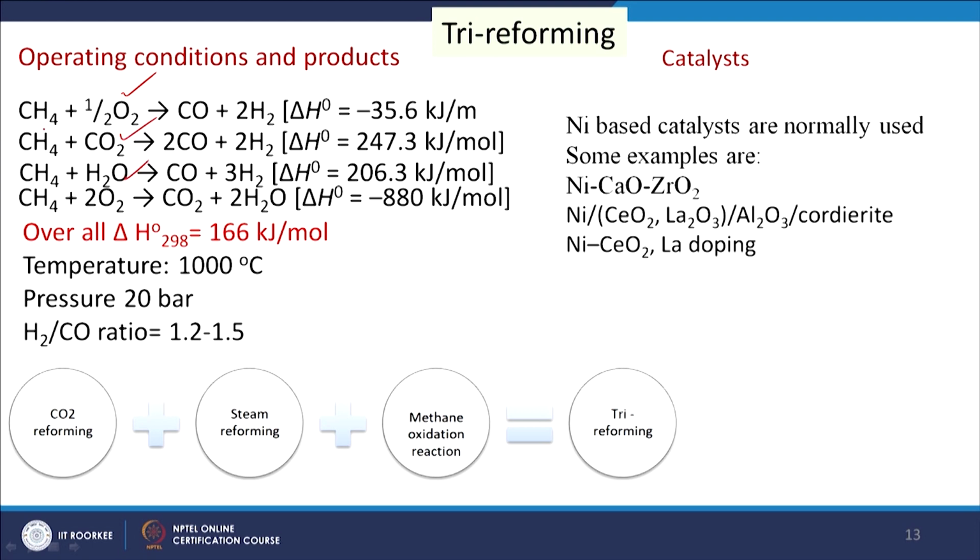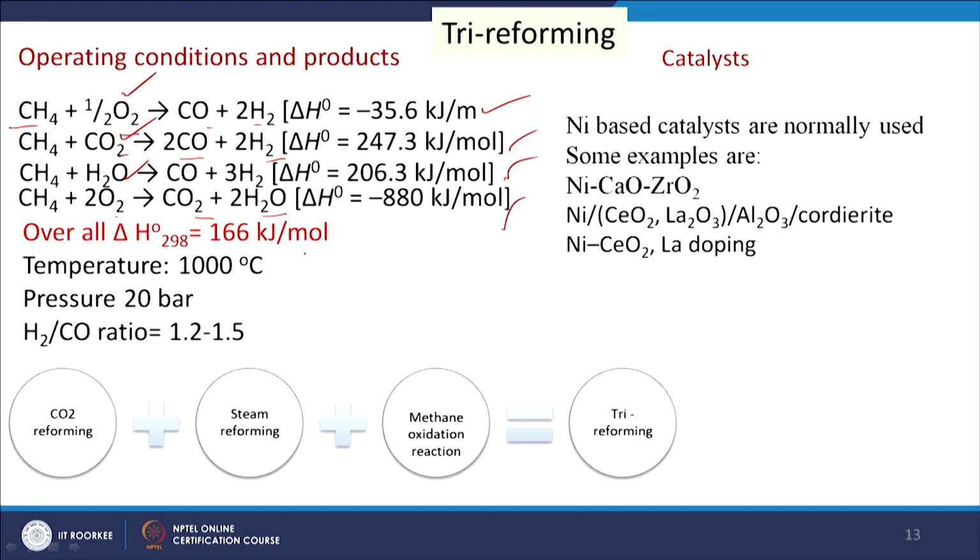So, the major reactions here are: CH4 plus half O2 gives CO plus 2H2, with this del H value; CH4 plus CO2 gives 2CO plus 2H2, with this del H value; CH4 plus H2O gives CO plus 3H2, with this heating value; and CH4 plus 2O2 gives CO2 plus 2H2O, the heating value is this one.